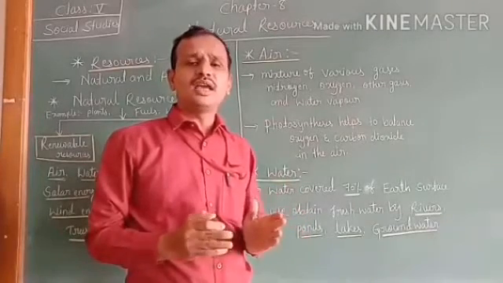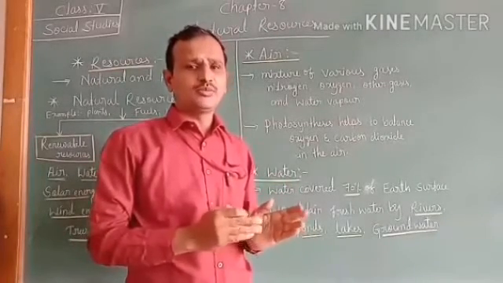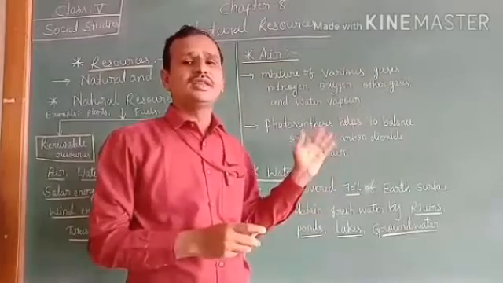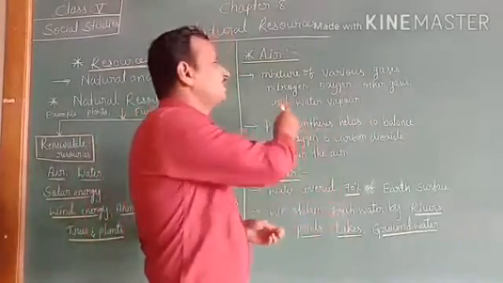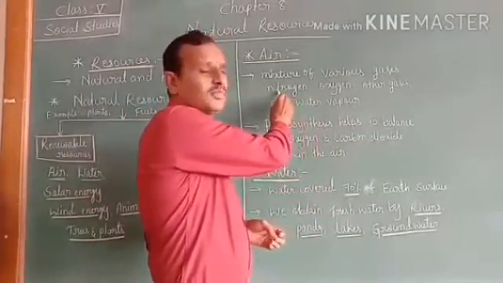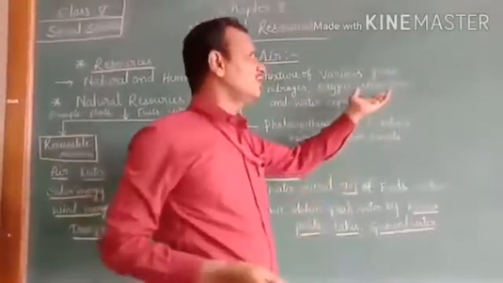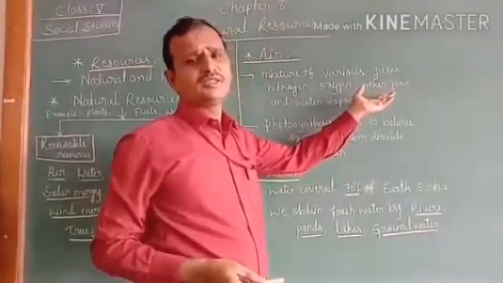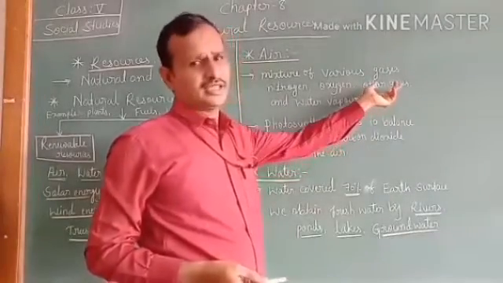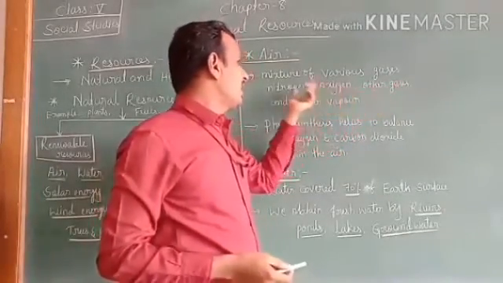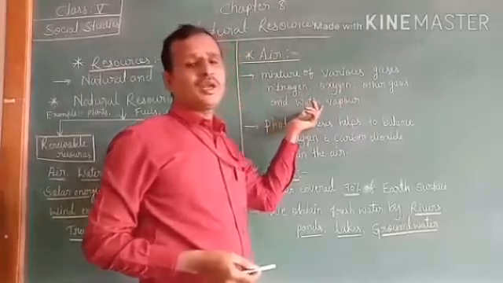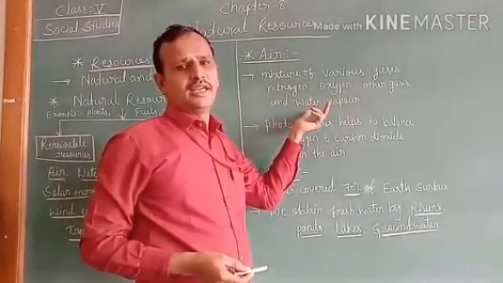The main gases in the atmosphere are nitrogen, oxygen, and other gases like helium, neon, and lithium. Water vapor is also included in the air.